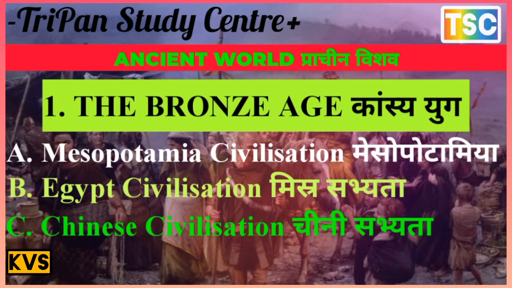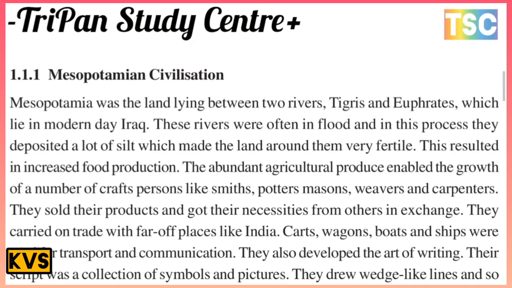First topic comes on your screen. Mesopotamian civilization, the most important civilization here. Mesopotamia was the land lying between two rivers, the Tigris and Euphrates, which lie in modern-day Iraq. These rivers often flooded, and in the process deposited a lot of silt, which made the land around them very fertile.